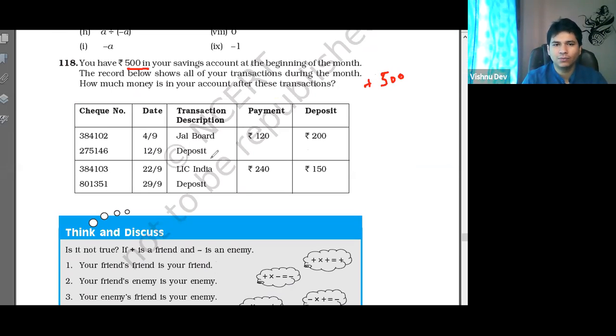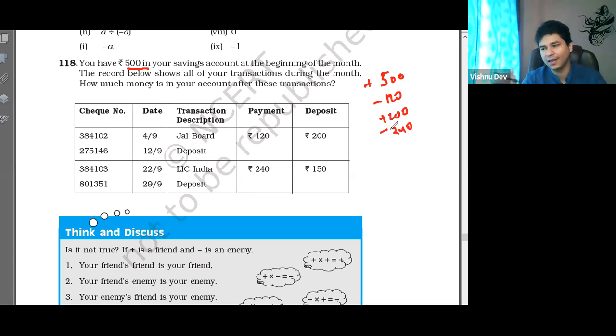Now, Jal Board deposit. Jal Board payment is 120, minus 120. Then deposit 200, plus 200. Then LIC India payment, which is debit, is 240. Negative. Debit means taking out. Credit means putting in. Deposit means credit, plus 150.